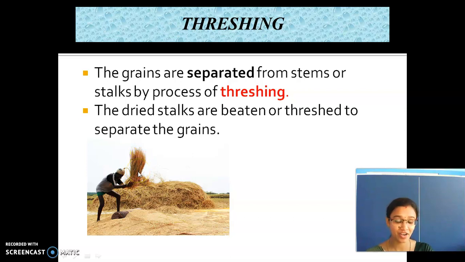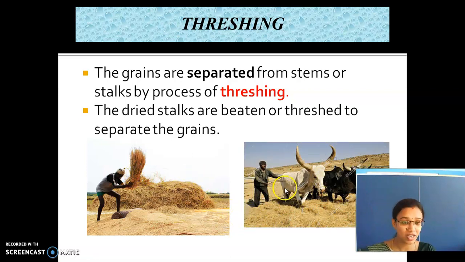In olden days, they used to tie these crops and beat them. By beating, the stems come out and the grains are separated from it. This method of separation is called threshing.